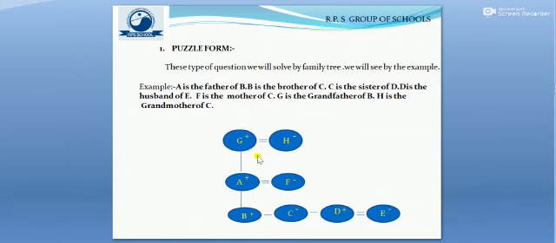Now moving ahead, we see H is the grandmother of C. It means H will be 2 generations ahead of C, because the grandmother of C will be the mother of A. So H is the wife of G, and we will denote it by a minus sign because the minus sign stands for female. So we have solved this tree with the help of the question, with the help of this family tree.